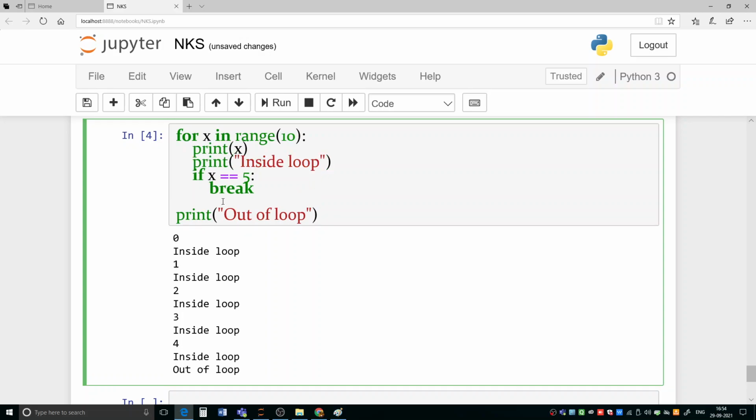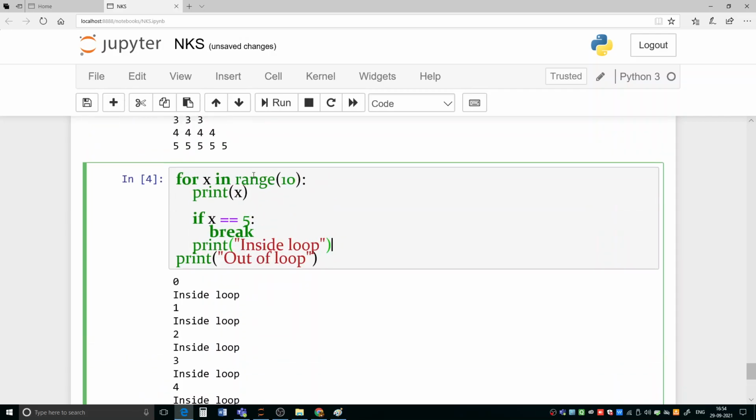Okay, now let us run. So in this situation, what will happen? First, the value of x is printed, and then this message will be printed, and then the value of x will be checked whether it is equal to 5 or not. So when it is equal to 5, then what will happen? Break will execute it, but there is no statement inside the loop. So let me write this one out of the inside after the break statement.